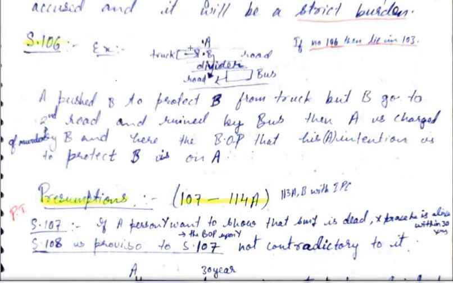Let's take an example. Suppose this is a road. This is a road and this is the divider of the road.